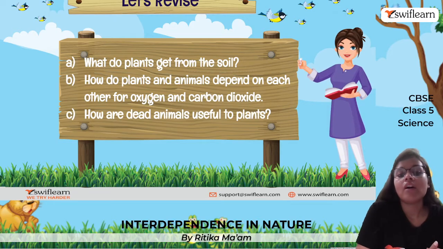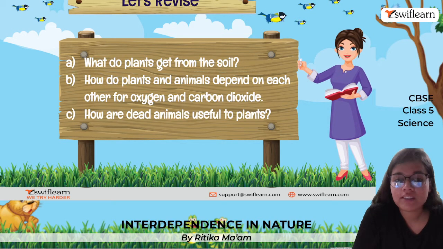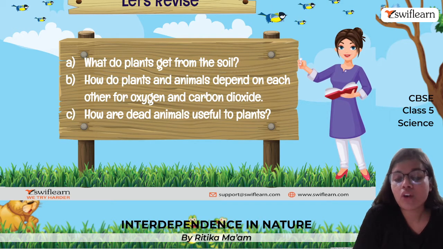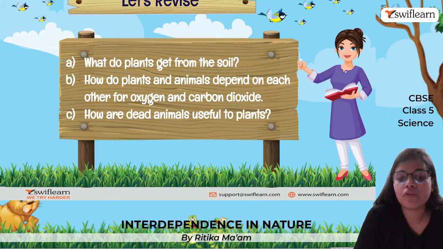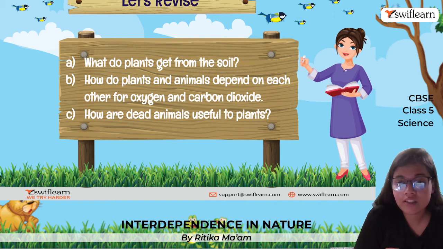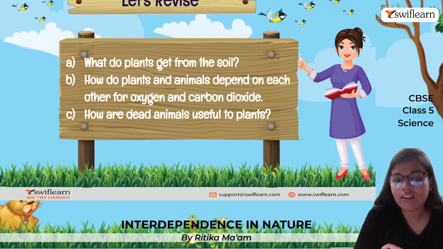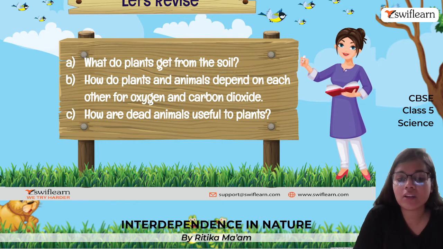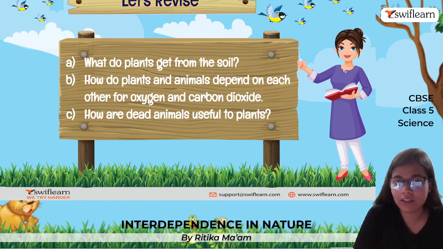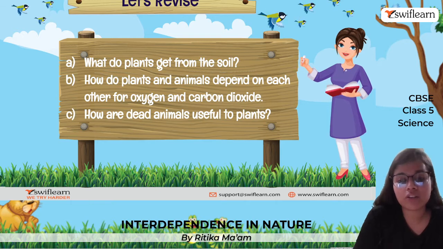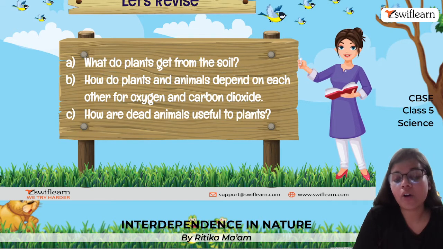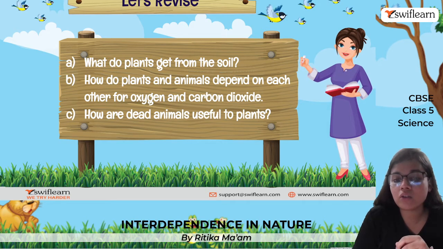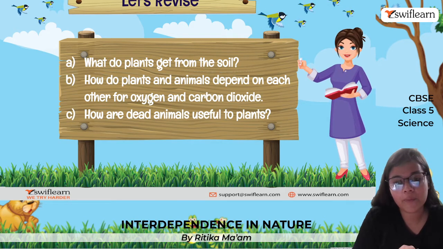So some of the questions from our previous sessions: what do plants get from the soil? So from the soil, plants get various things like minerals, the water, and the fertile soil contains various other things which are very important for the plants in the form of minerals. So plants are dependent on the soil for this, and also the soil is holding the plant at one place, so again they are dependent on soil.